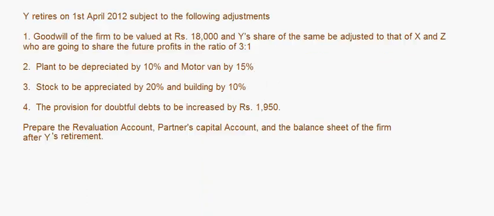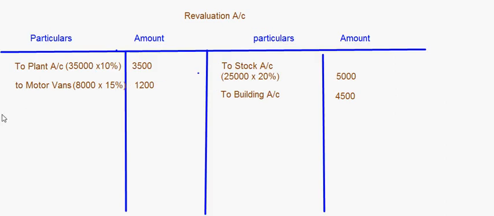Now the next thing that is given here, the provision for doubtful debts to be increased by rupees 1,950. It has to be increased by 1,950. So that means the liabilities are increasing by 1,950. Provision for doubtful debts is a liability, right?